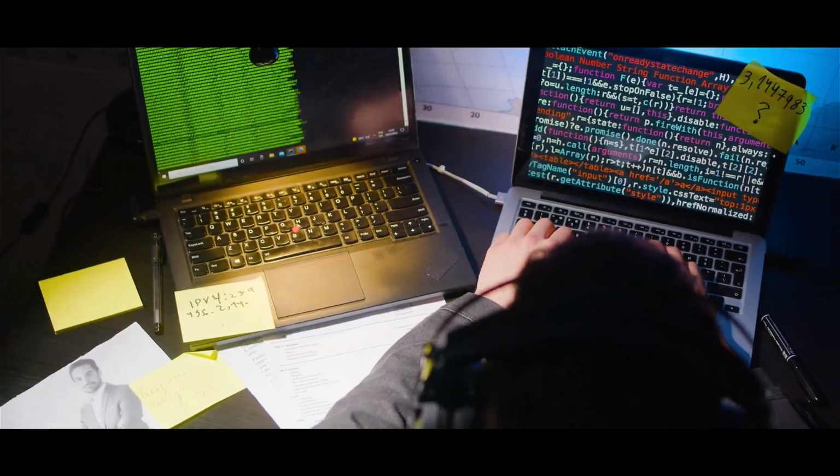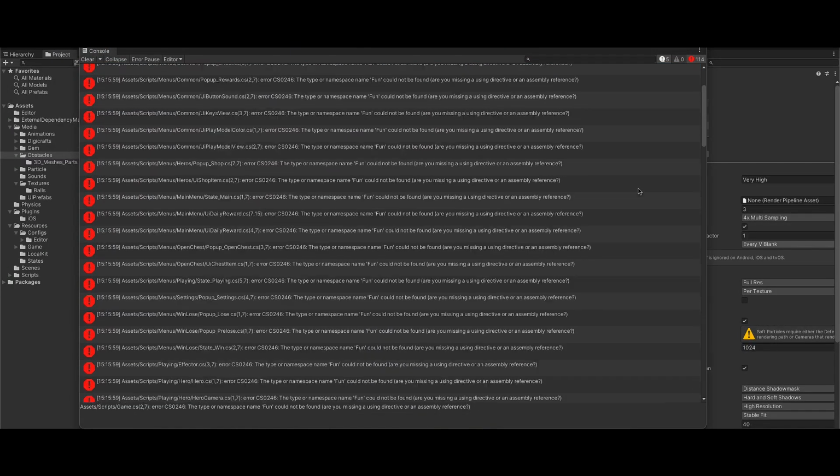Hi, I'm Negin and I'm going to introduce you to Plankton, your all-in-one solution for Unity development. Plankton isn't just another plugin, it's a revolution. A single powerful SDK that streamlines your development process so you can focus on what truly matters, bringing your games to life. Say goodbye to managing a tangled mess of plugins.